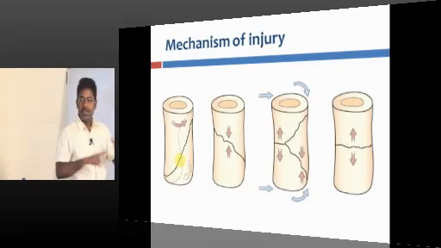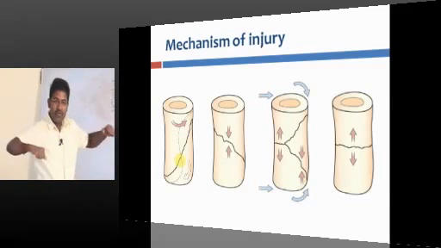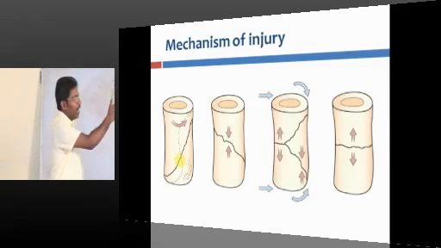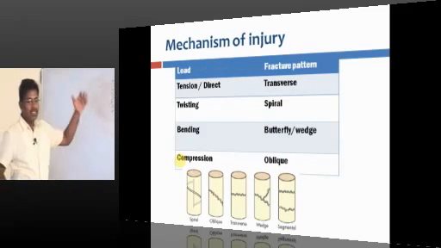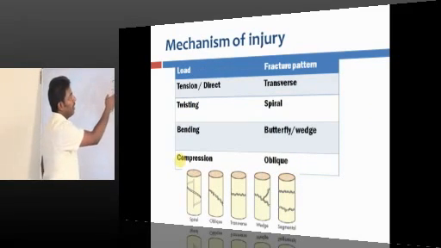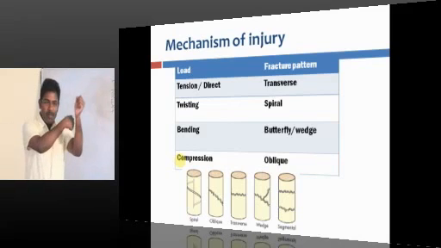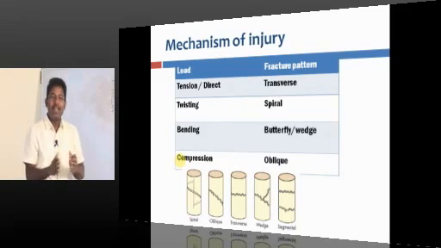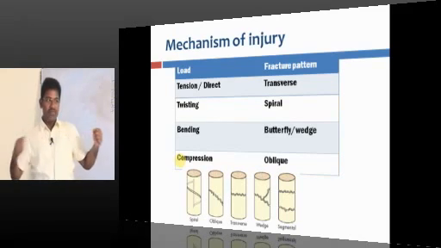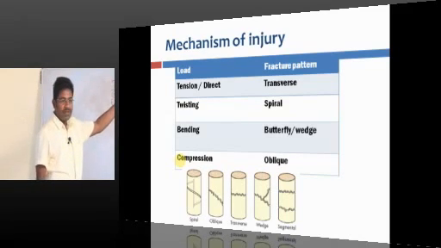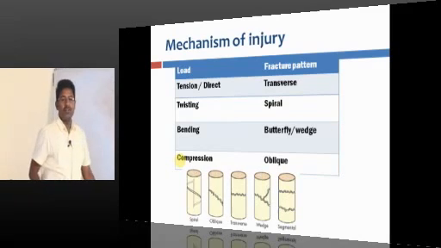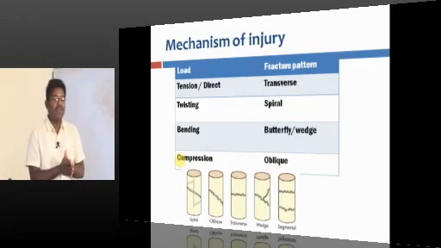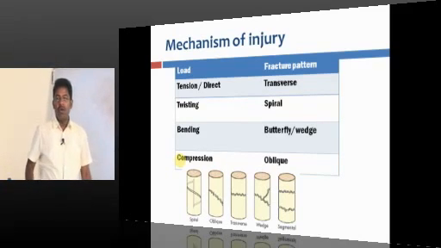So twisting force will produce a spiral fracture, compression force will produce an oblique fracture, tension force will produce a transverse fracture, and bending force will produce a wedge fragment. You can see the tabular column: tension force, or sometimes direct injury, where you hit the bone directly, produces a transverse type of fracture. So direct injury or tension force will produce a transverse fracture, twisting force a spiral fracture, and bending force will produce a wedge shape, otherwise known as a butterfly fragment. And compression force will produce an oblique fracture.